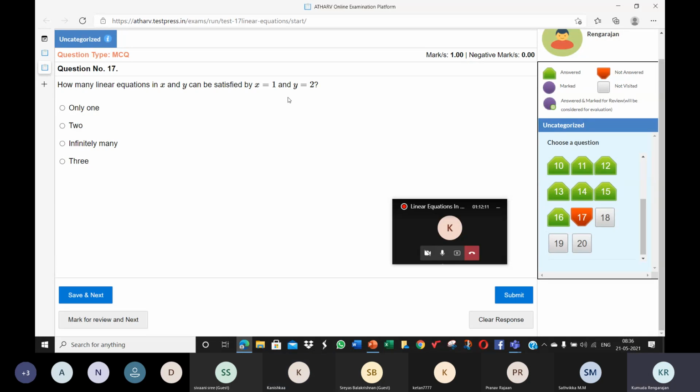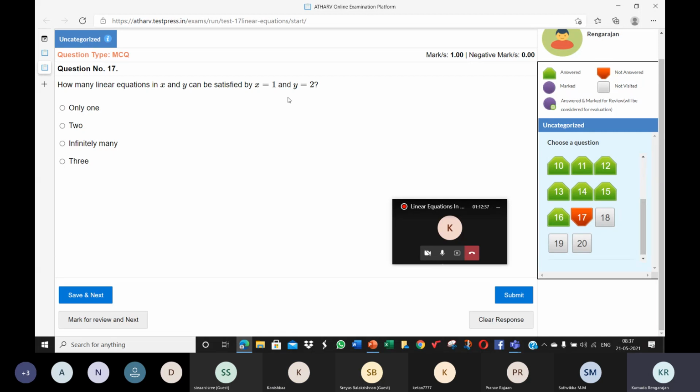Mark a point on the paper, and tell me how many lines you can draw through that point. One point, how many lines can you draw passing through that point? Infinitely many, ma'am.